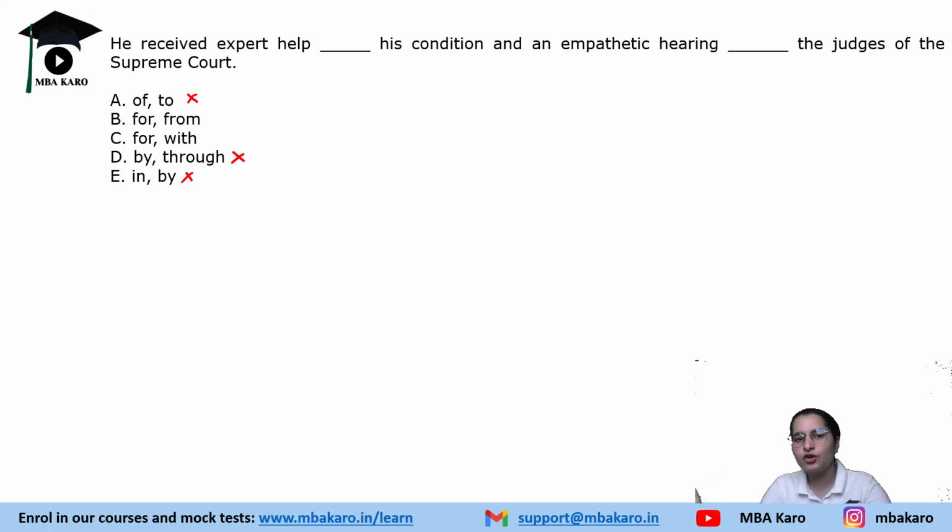So we have eliminated three options straight away because this first word would not be fitting here. The first word that will fit here would be "for". He received expert help for his condition and an empathetic hearing dash the judges of the Supreme Court. So empathetic hearing with the judges of the Supreme Court or from the judges of the Supreme Court. Empathetic hearing from the judges of the Supreme Court. Right? So expert help for his condition, hearing from the judges of the Supreme Court. Clear?